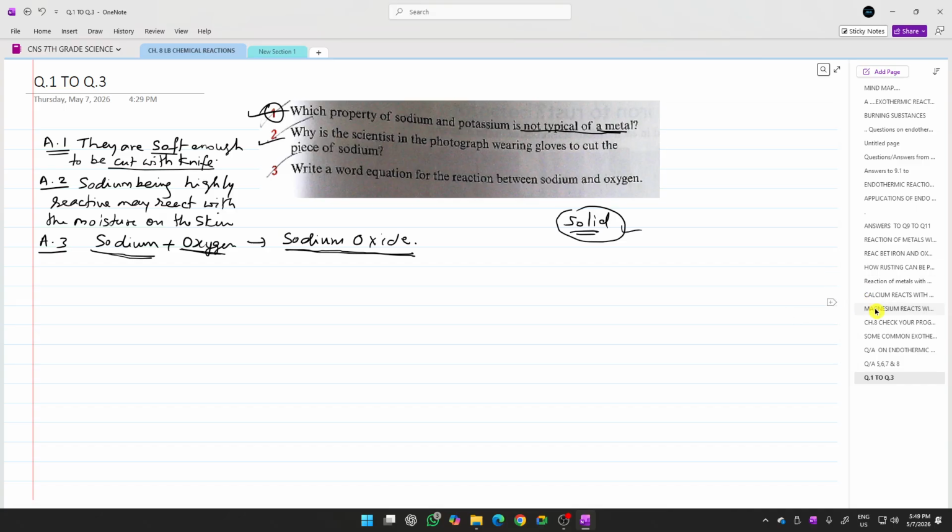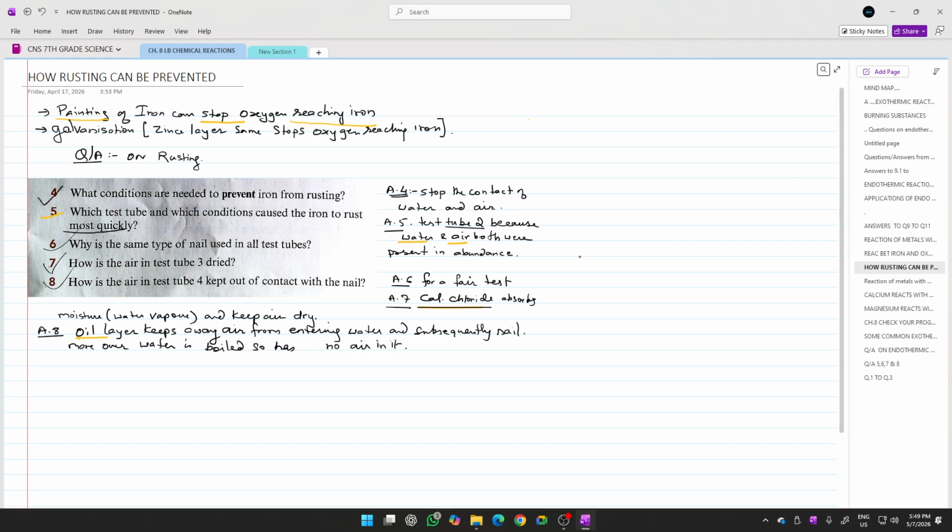Now let us do the remaining questions also. These are the remaining questions. Okay, so question number 4 is over here. You see this? Question number 4. Now the question says, what conditions are needed to prevent iron from rusting?